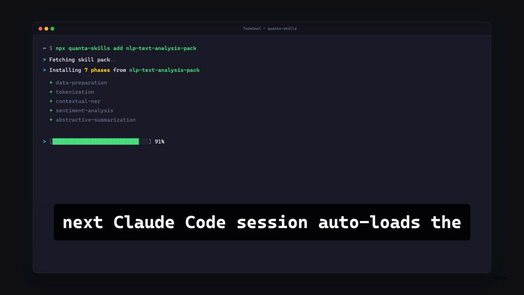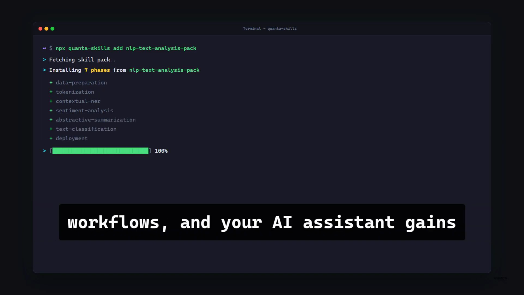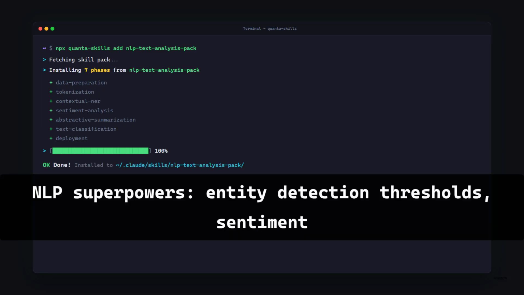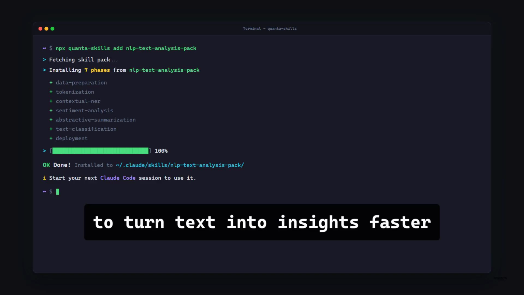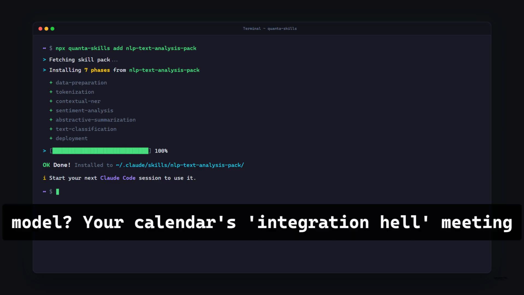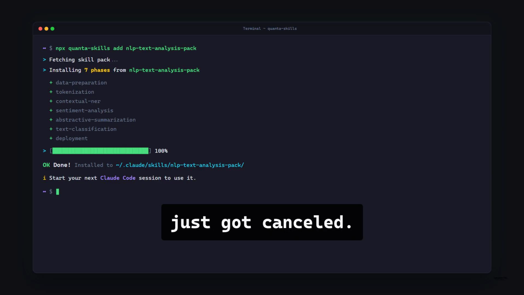Your next Claude Code session auto-loads the workflows, and your AI assistant gains NLP superpowers: entity detection thresholds, sentiment lexicons, and summarization length controls. Ready to turn text into insights faster than a GPU trains a BERT-based model? Your calendar's integration hell meeting just got cancelled.